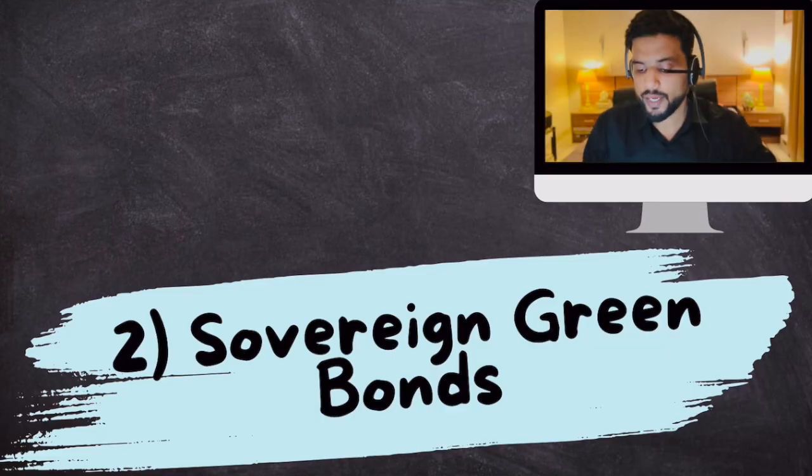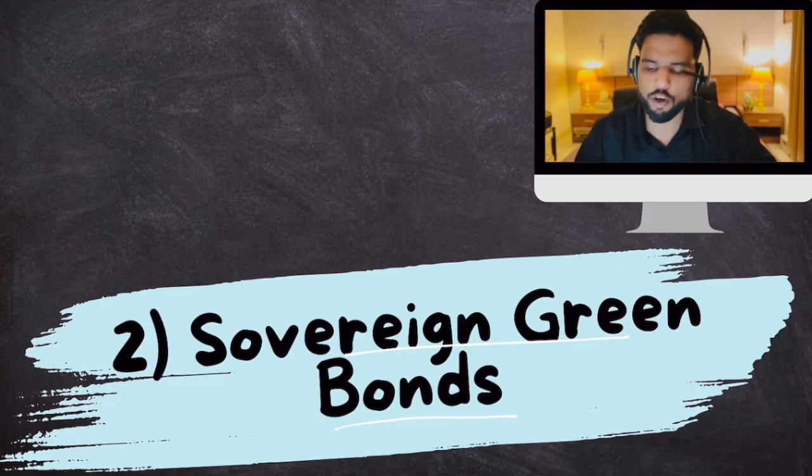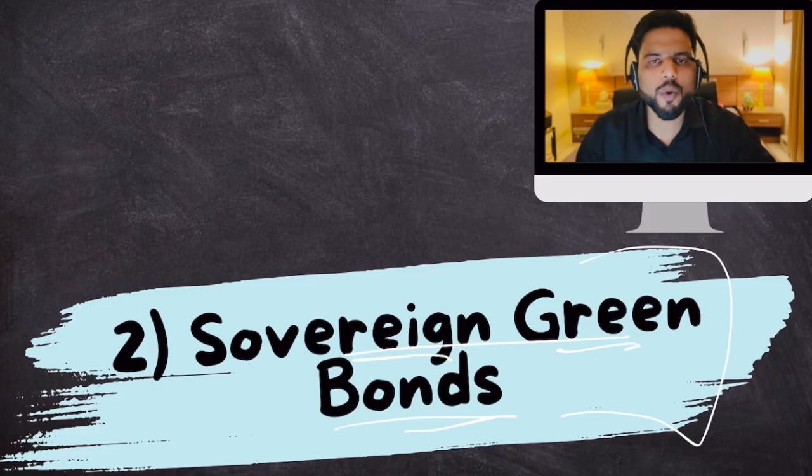Now, about sovereign green bonds. To understand what sovereign green bonds are, first of all, you need to understand the meaning of each and every word. This concept consists of three words: sovereign, green, bond, right? So you need to understand each and every word so as to understand this entire phrase. So I'll unpack each and every word for you.